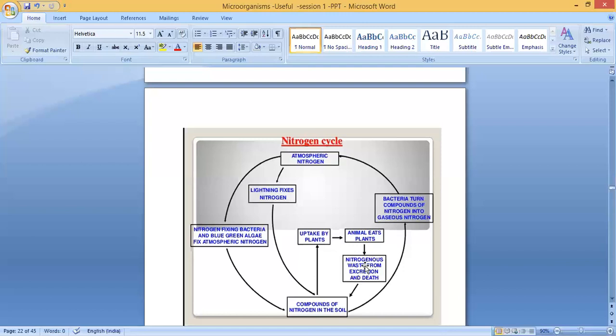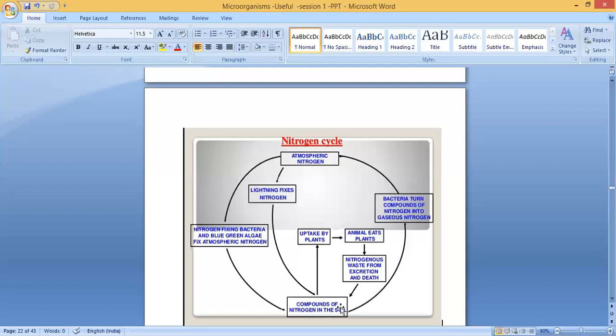These two, who will be converting them into nitrogen compounds? Some microbes, microorganisms. They will decay the dead body, and it mixes with the soil, so it contains nitrogen compounds. Same like that, their excreta also mixes with the soil and contains nitrogen compounds. These nitrogen compounds have again come back to the soil. It is taken by the plant, right? So it's a cyclic process.